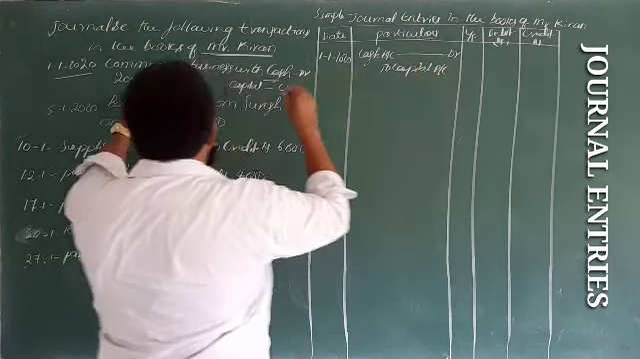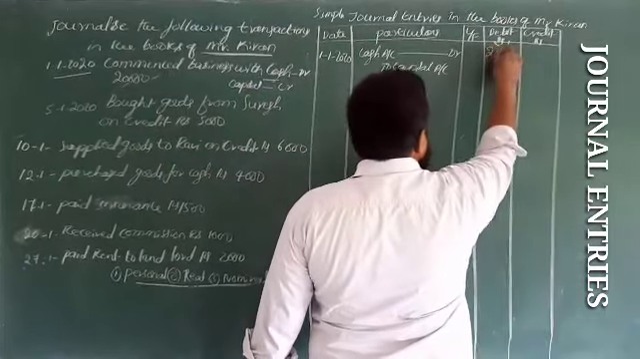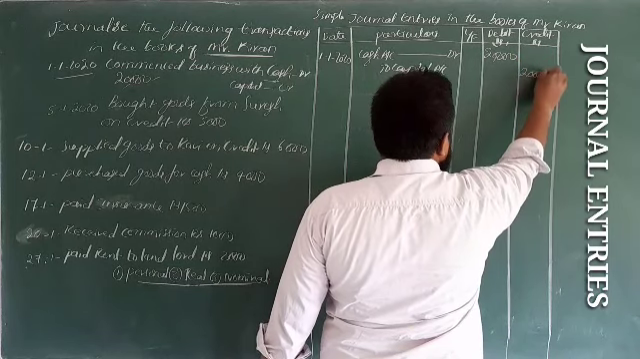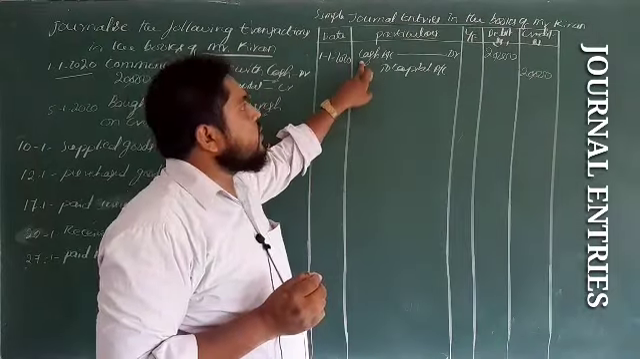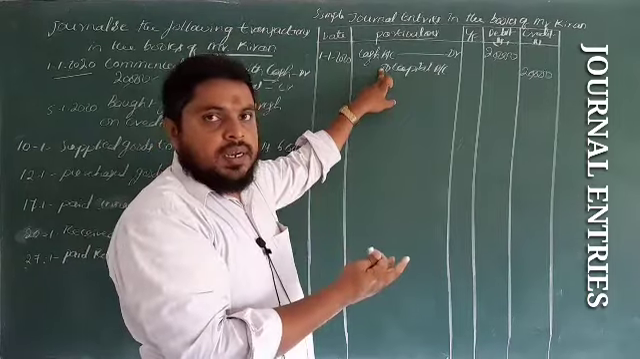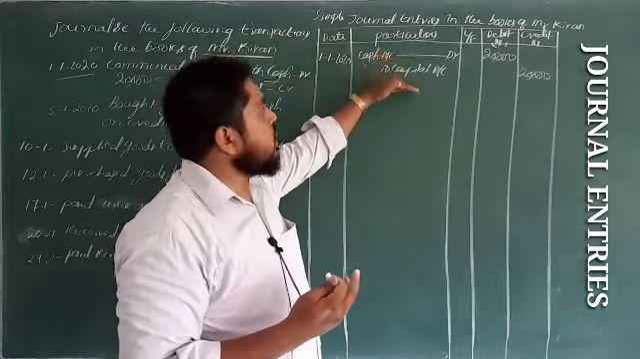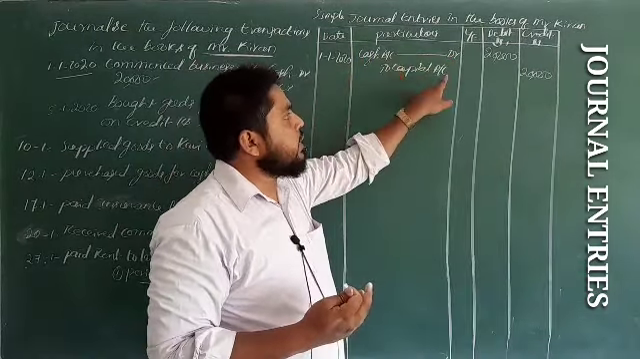So how much have we invested? 20,000. So debit column 20,000 and credit column 20,000. This is called an entry. We have journalized the transactions, and this is called the entry: cash account debit to capital account.